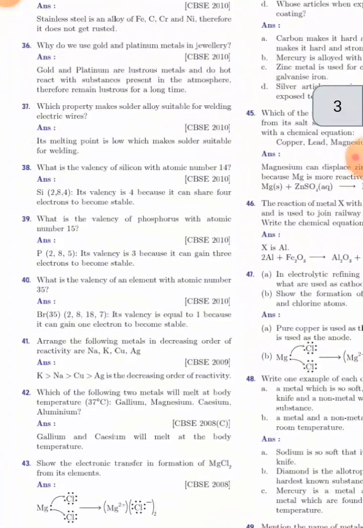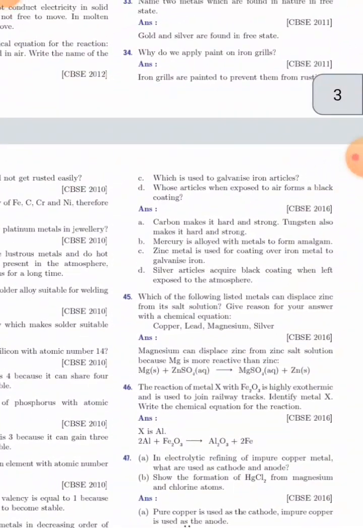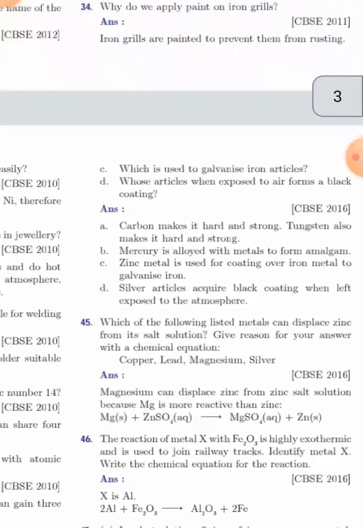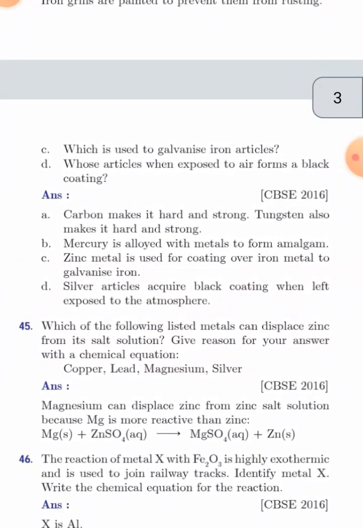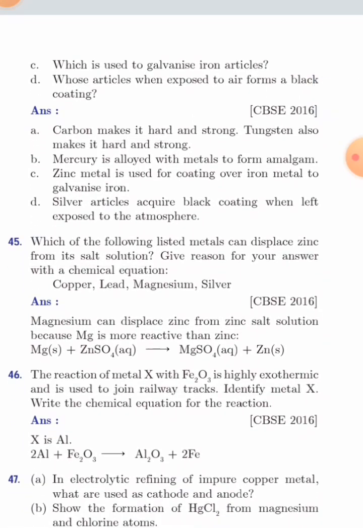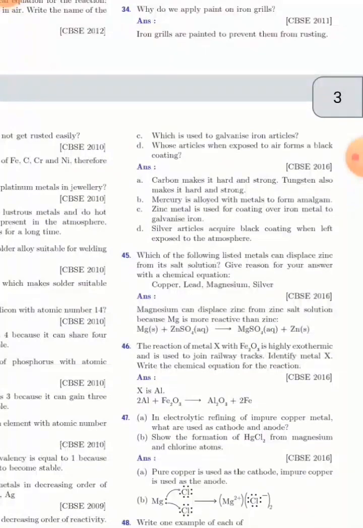And the third question: which is used to galvanize iron articles? Answer is zinc metal is used for coating over iron to galvanize it. D question: whose article when exposed to air forms a black coating? Silver articles acquire a black coating when left exposed to the atmosphere.